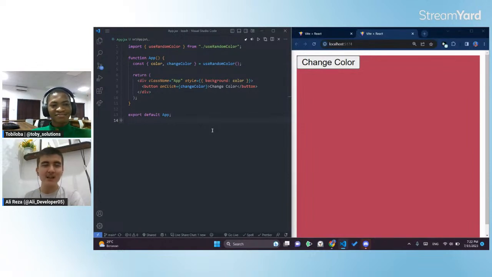Before this live stream, to be honest, I was not using custom hooks. I was just using useState and useEffect all the time because I didn't know how to make a custom hook. I saw lots of YouTube videos teaching how to make one, but I didn't watch them.